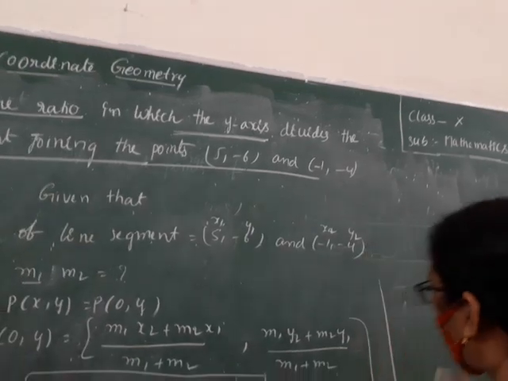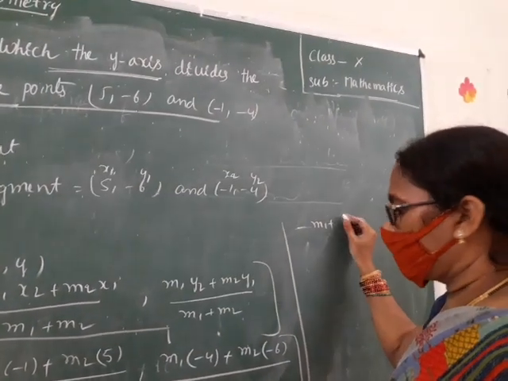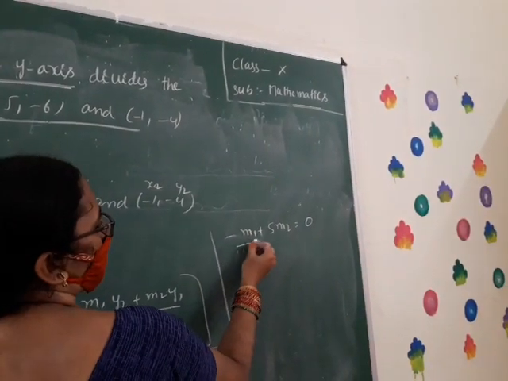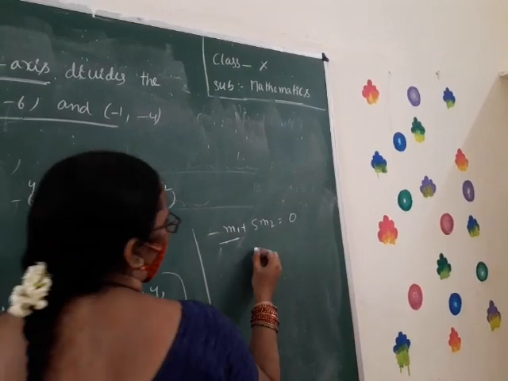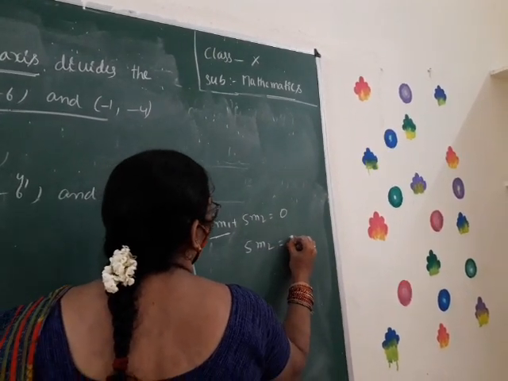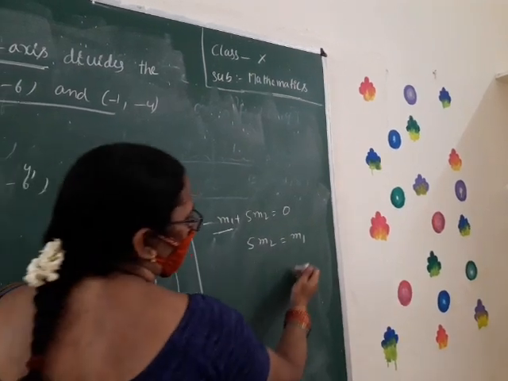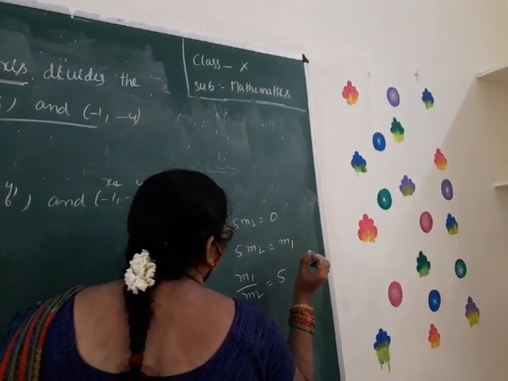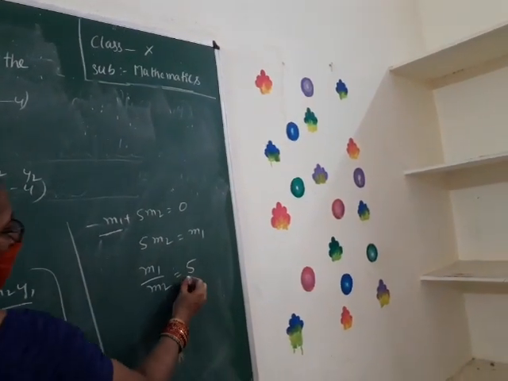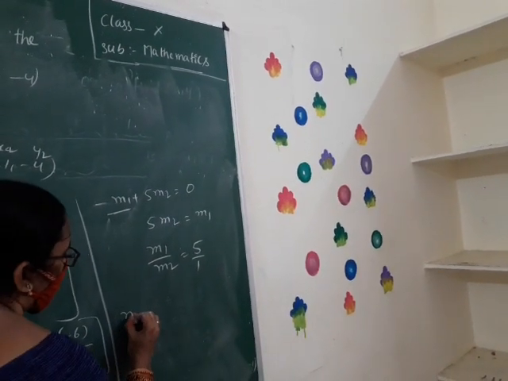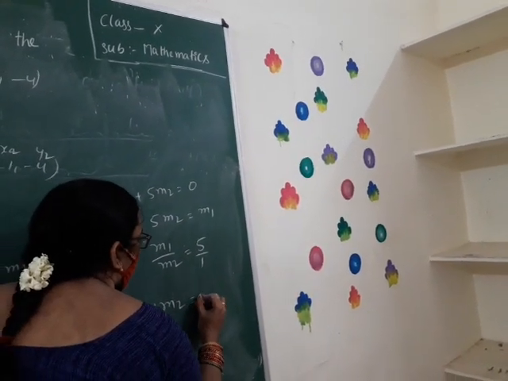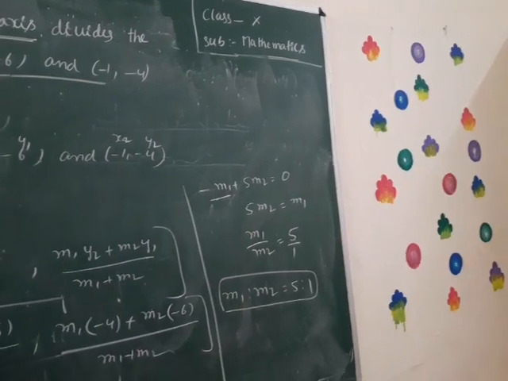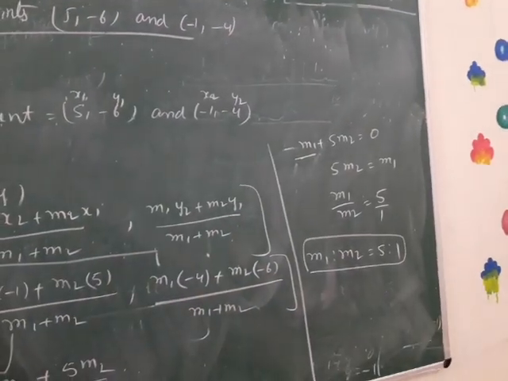So minus m1 plus 5 m2 equals 0. We move this minus m1 to RHS: 5 m2 equals m1. This m2 we move to RHS: m1 by m2 equals 5. What is the denominator of 5? 1. So the ratio is 5 is to 1. This is the indirect method of the section formula.